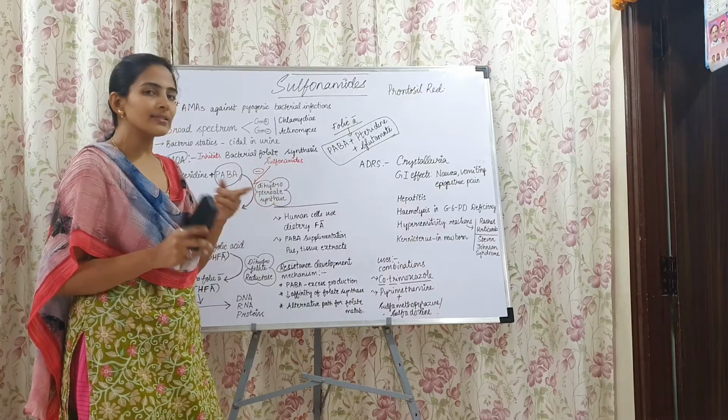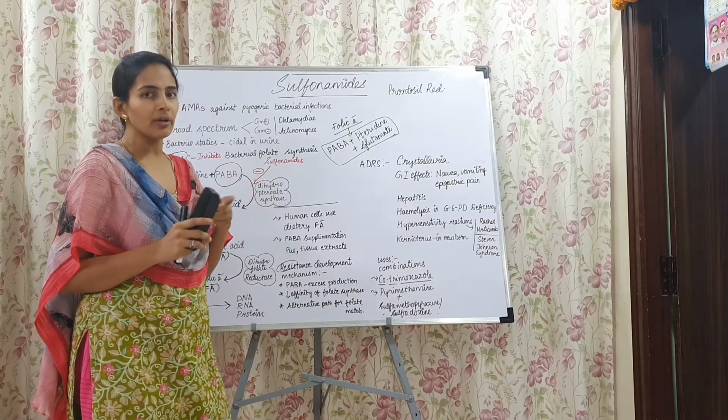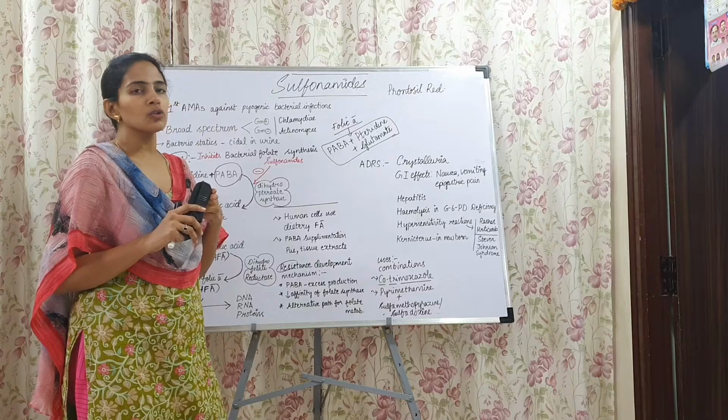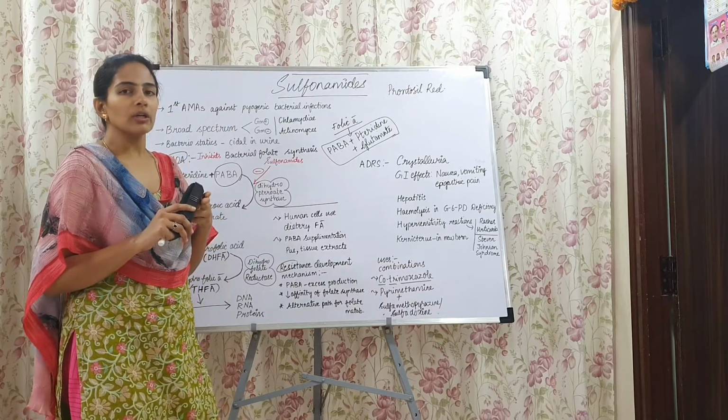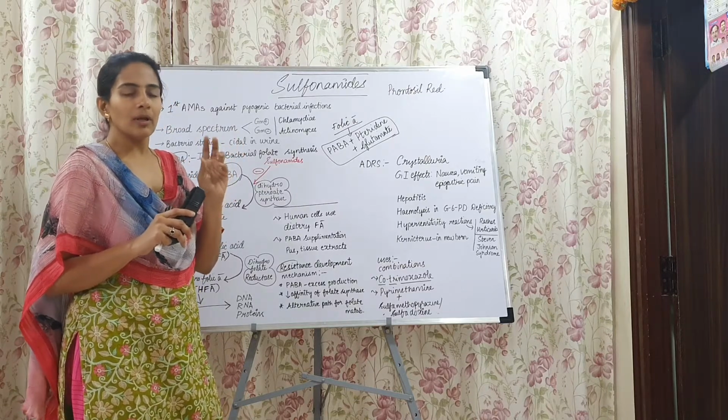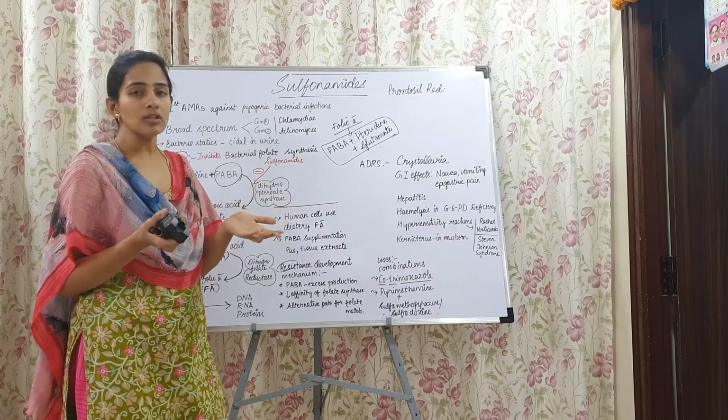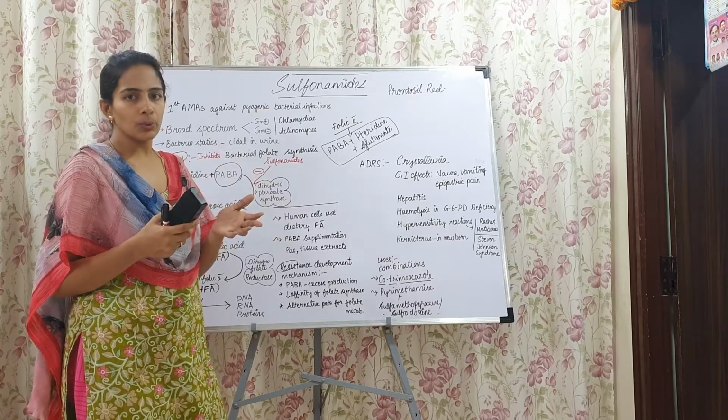So sulfonamides themselves are less soluble in the urine, and even their metabolites are less soluble in the urine. So now these less soluble metabolites are likely to cause toxicity in the urine.